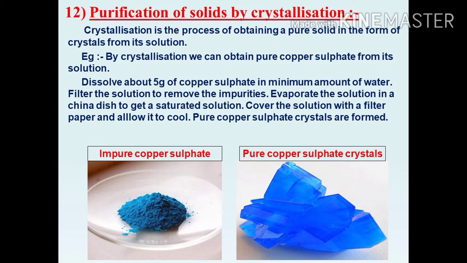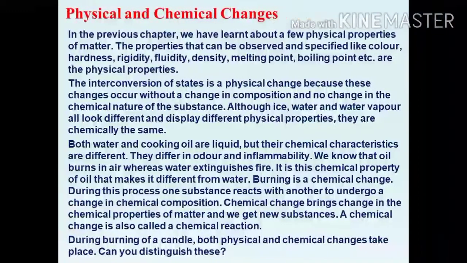Dissolve 5 grams of copper sulfate in a minimum amount of water. Filter the solution to remove the impurities. Evaporate the solution in a china dish to get a saturated solution. Cover the solution with a filter paper and allow it to cool. At that time we will get pure copper sulfate crystals.